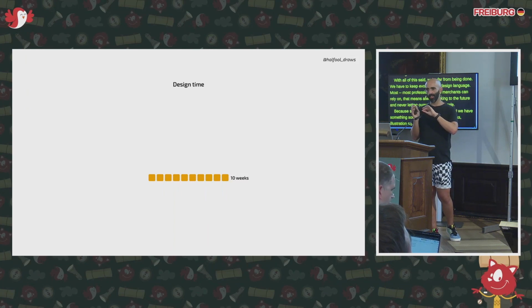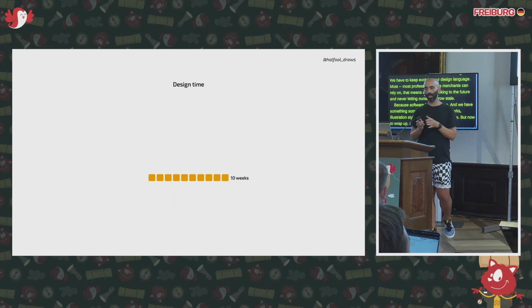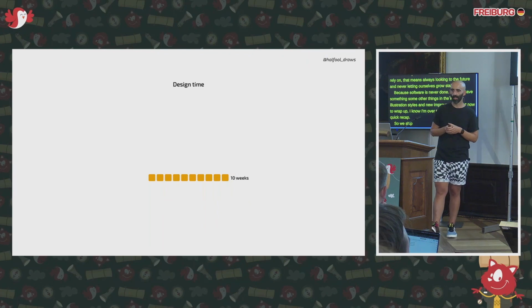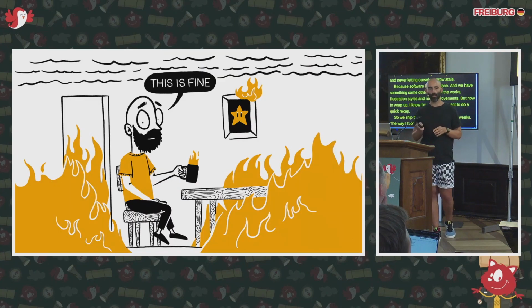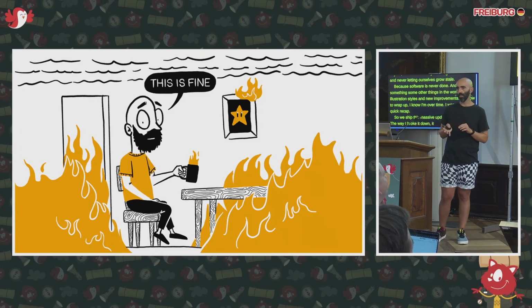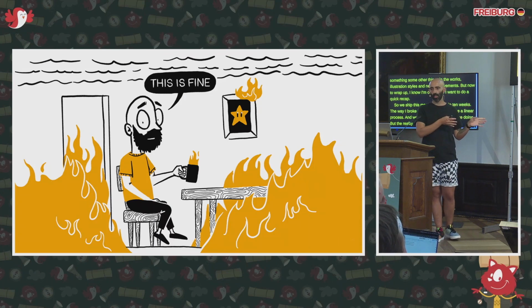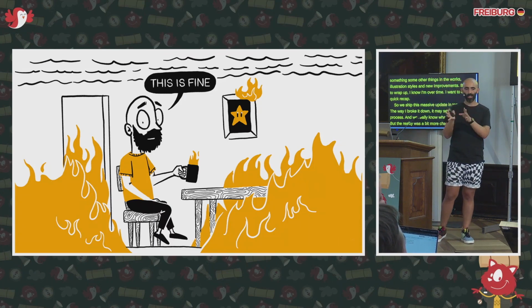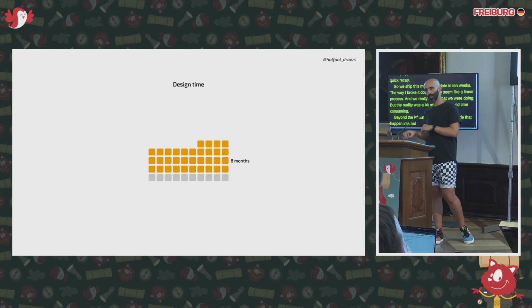I just want to do a quick recap, so we shipped this massive update in 10 weeks. The way I broke it down, it may seem like we followed a pretty linear process, and we really knew what we were doing. But the reality was a bit more chaotic and time-consuming. Beyond the infrastructure work that made 10 weeks possible, it's also important to mention the 8 months that we spent in design explorations, prototyping, testing, and revisions.